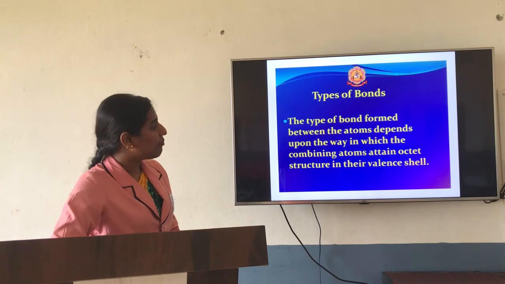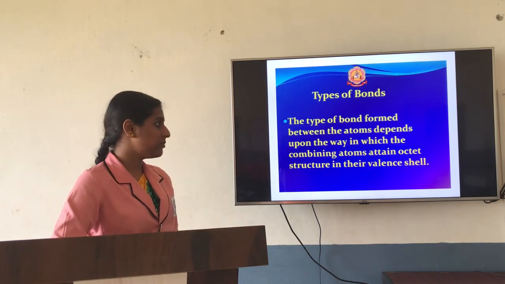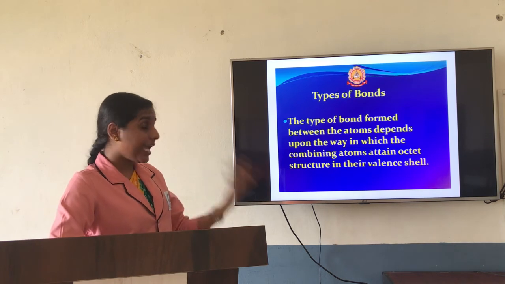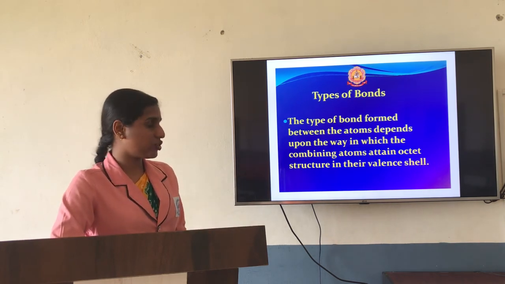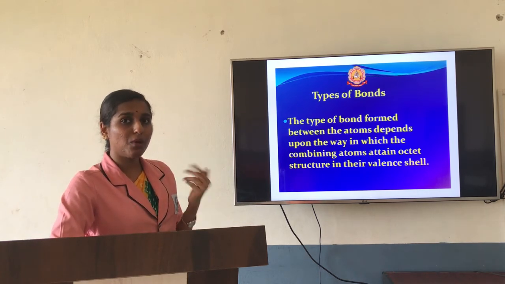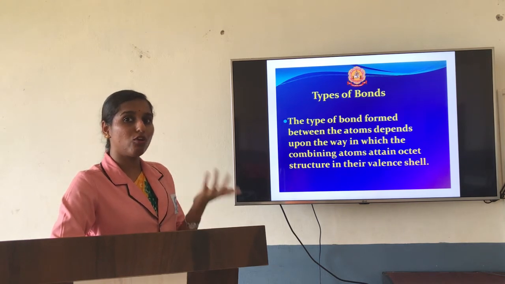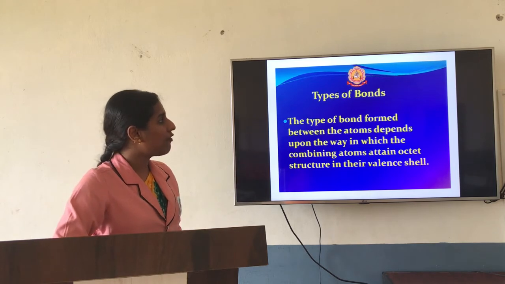So types of bonds are nothing but the bond formed between the atoms depending on the way in which the combining atoms attain octet structure in their valence shell. So how it will get that octet structure, based on that we are going to say in which way it will go for bonding. Based on that way we are going to say the types of bond.